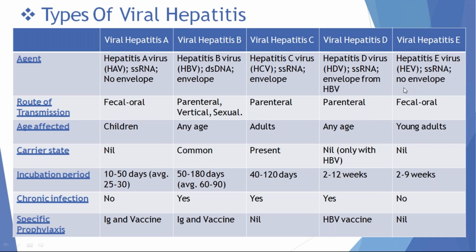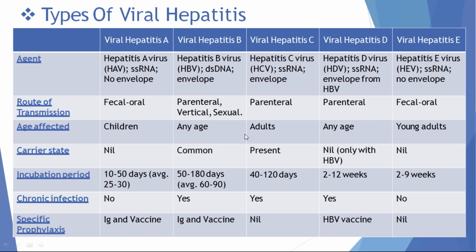Age group affected in viral hepatitis E is young adults and adolescents. Hepatitis B, C, D can infect any age group through the parenteral route, that is blood transfusion or accidental injury, needle